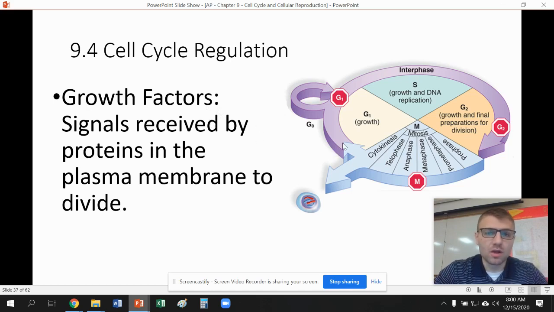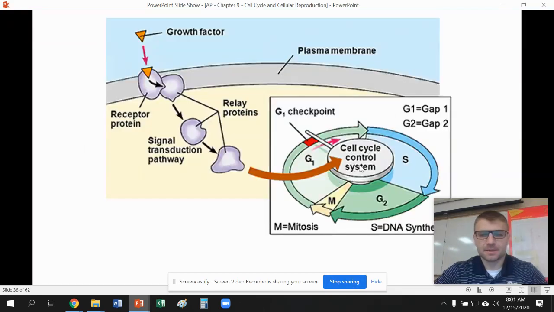Now, again, we don't want all of our cells going through mitosis. We want cells to be regulated. So only about 5% of our cells are going to go through mitosis, while about 95% are going to be stuck in interphase. All right, with these growth factors, you can see they're going to attach to these plasma membranes, more specifically the receptor proteins in these plasma membranes. They're going to create some cascade of signal transduction, which is going to initiate the cell cycle to begin and for the cell to go through mitosis. You can see this is going to be connected to the cell communication chapter.